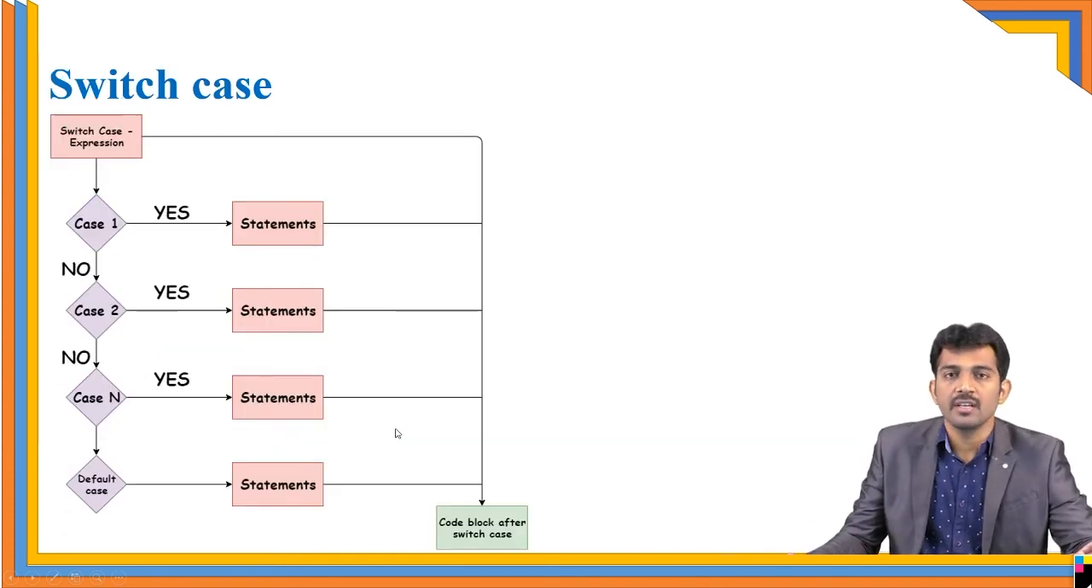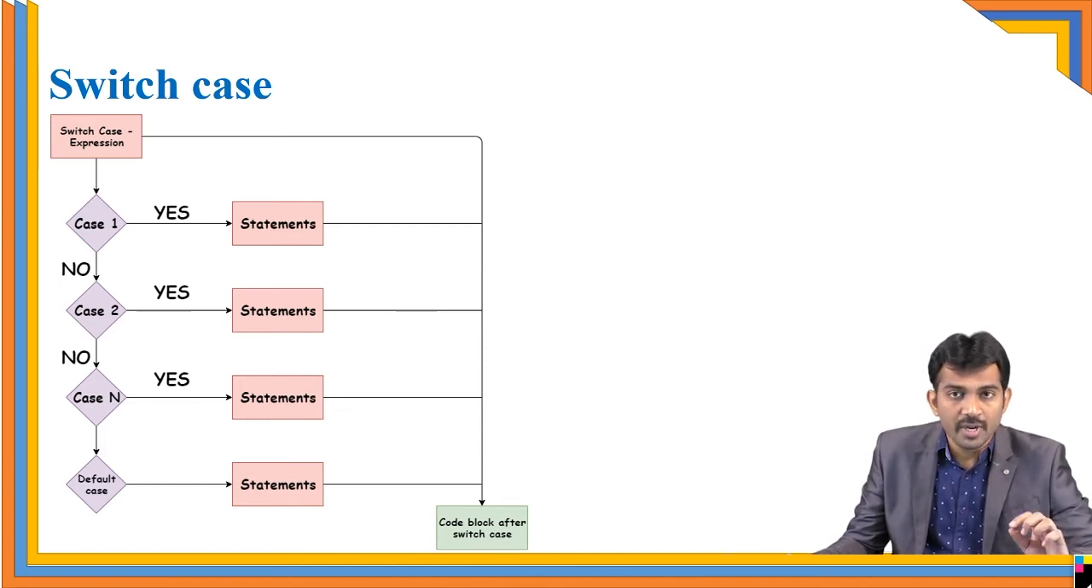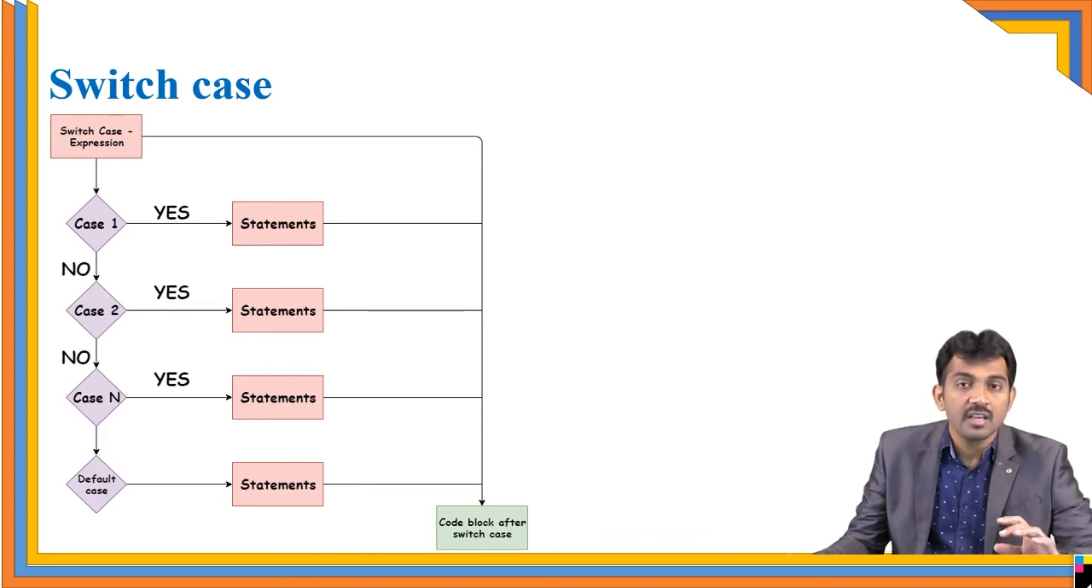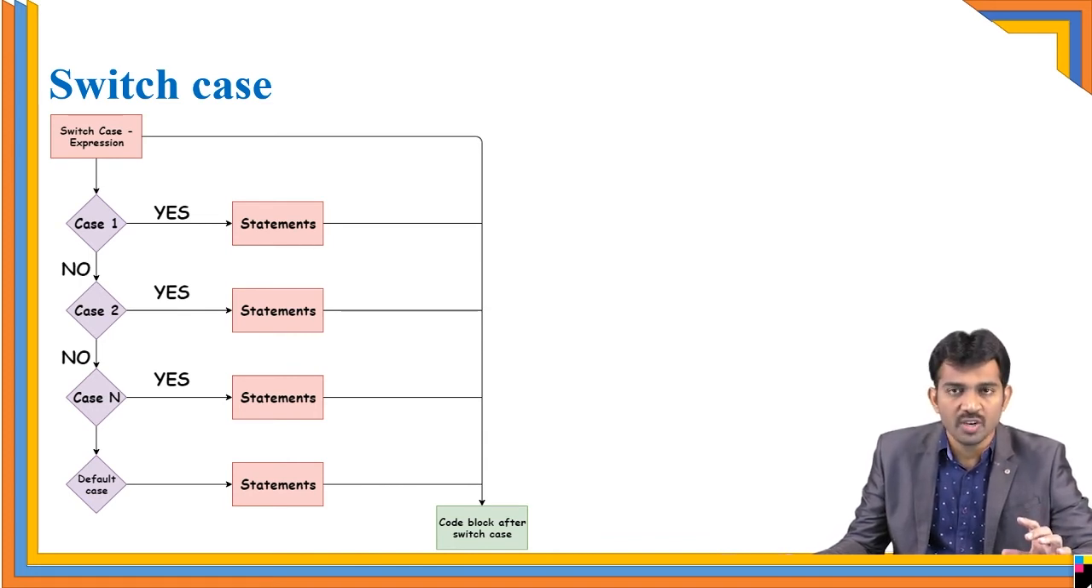Next, switch statement. So you can replace switch with else if ladder also, but you cannot replace else if ladder with switch. Is this clear? You can replace switch with else if ladder, but you cannot replace else if ladder with switch. I'll tell you why, because here it is going to take only cases.